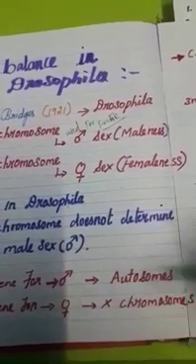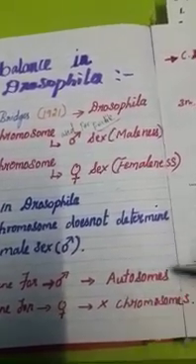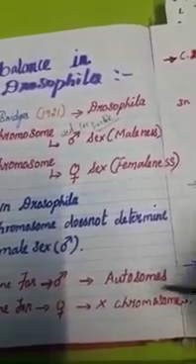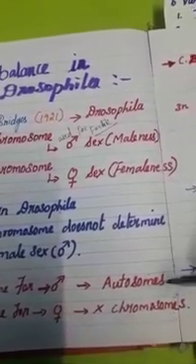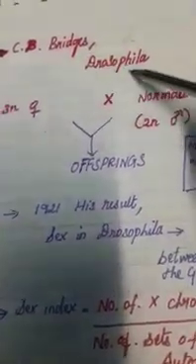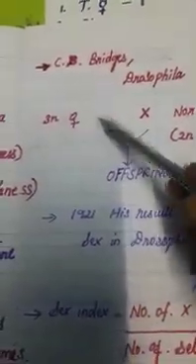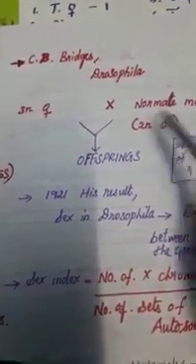He further determined that the number of autosomes has the capacity to fix the male sex in Drosophila. He was first working in Drosophila when crossed with two types of parents.